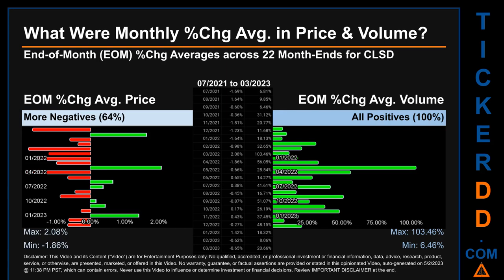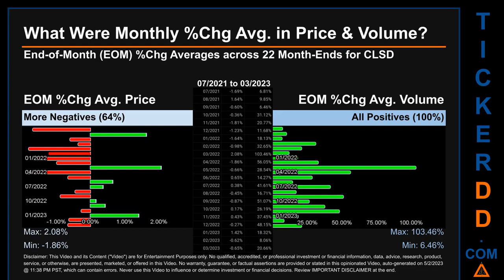From 07-2021 to 03-2023, out of 22 month ends, 14 had a negative percentage change in average price, meaning 64% of month ends saw a negative percentage change in average price. In terms of volume, 22 out of 22 month ends had a positive percentage change. That is, 100% of month ends saw a positive percentage change in average volume.